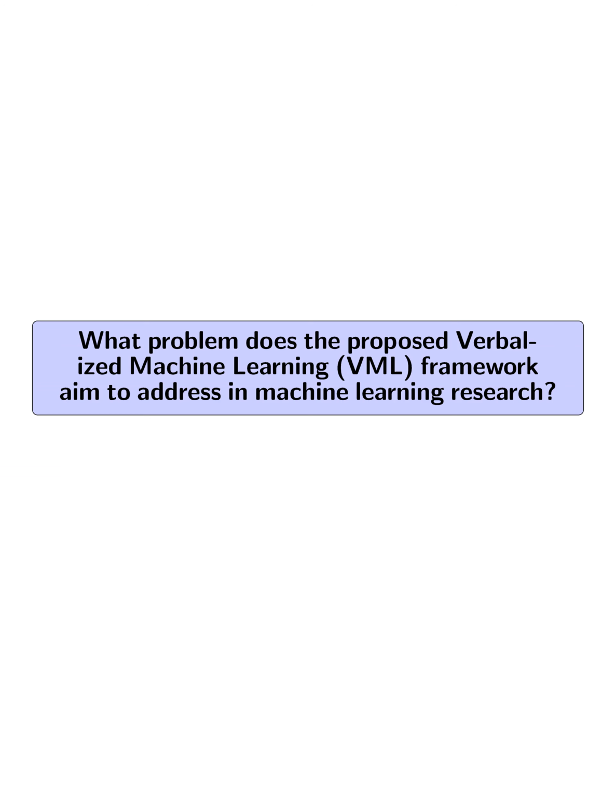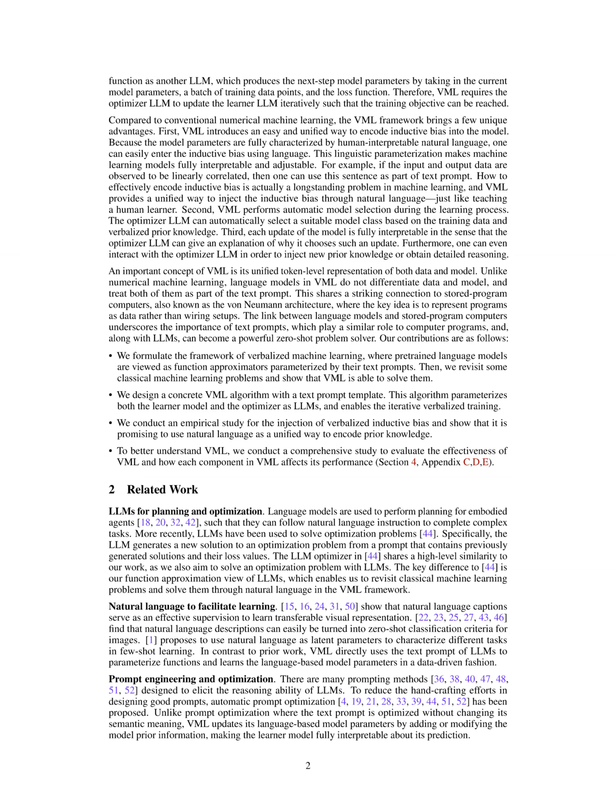What problem does the proposed verbalized machine learning (VML) framework aim to address in machine learning research? The proposed verbalized machine learning (VML) framework aims to address the problem of interpretability and inductive bias incorporation in machine learning research. VML leverages natural language as the representation of model parameters, allowing for human-interpretable model descriptions and easy incorporation of prior knowledge through text prompts.